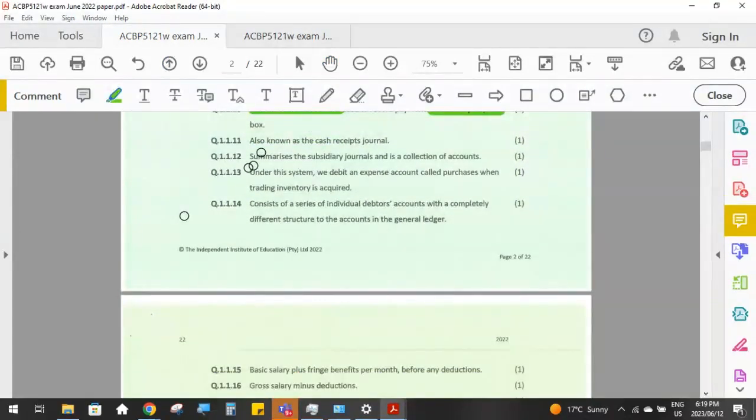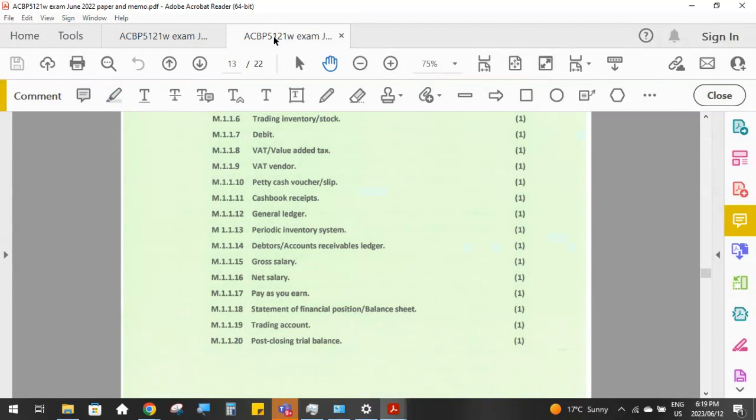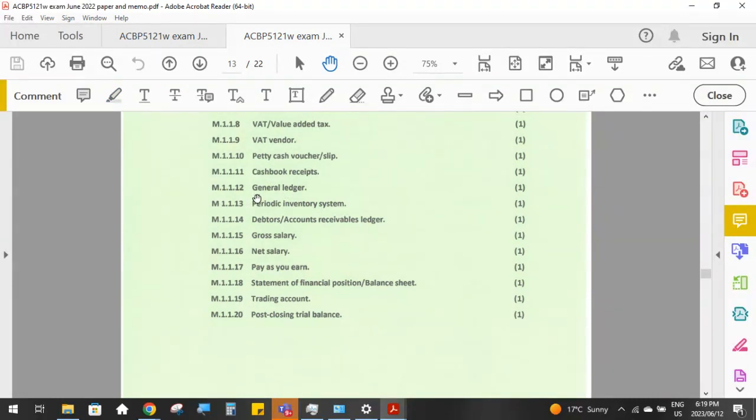And then what do we also call the cash receipts journal? Another name for cash receipts journal is just the cash book receipts. And remember, we always use the abbreviation CBR, cash book receipts.